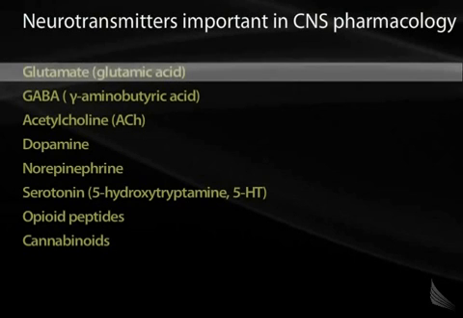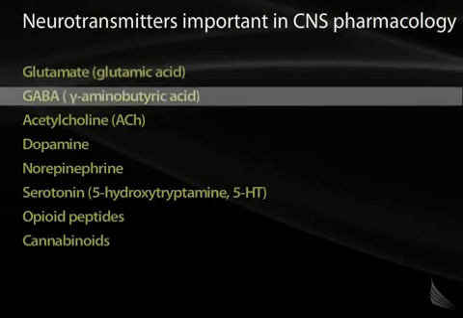Glutamate is considered to be the primary activating neurotransmitter in the central nervous system, while GABA, gamma-aminobutyric acid, is considered to be the most important inhibitory neurotransmitter. Other neurotransmitters have varying effects based on their receptors.